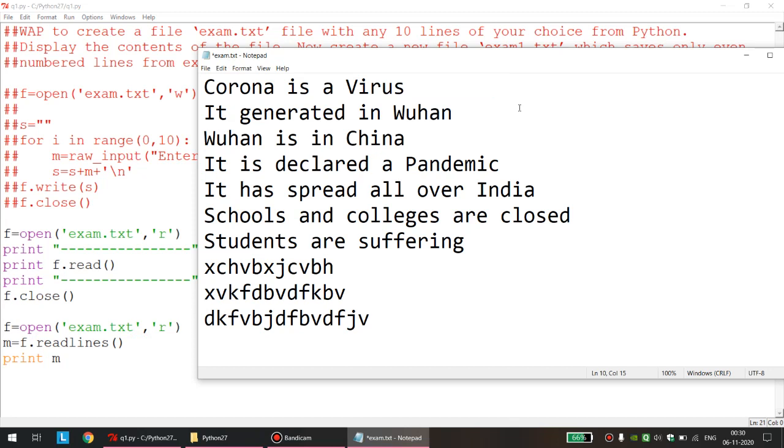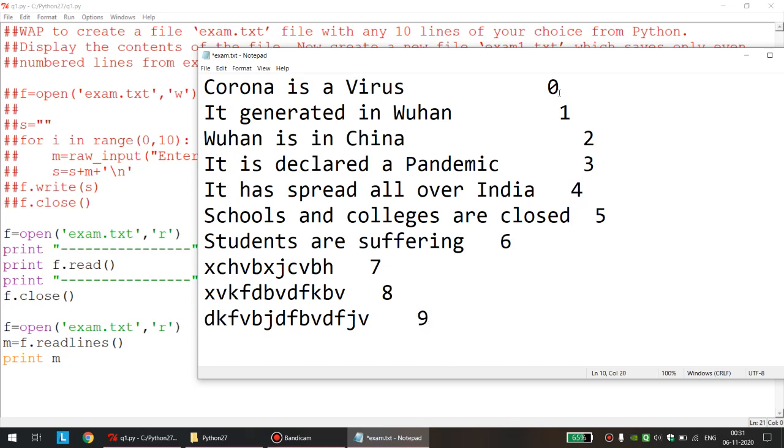And again, we should not forget how a list was traversed. The first element of the list has index 0, the second element has index 1, the third element index 2, then index 3, 4, 5, 6, 7, 8 and 9.